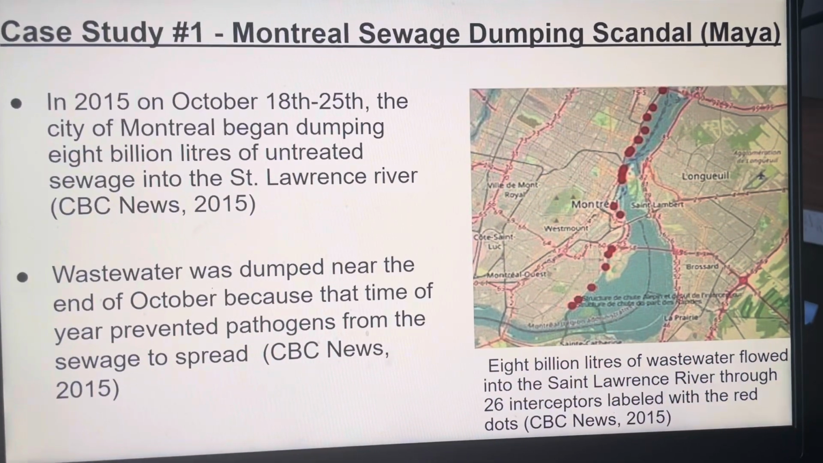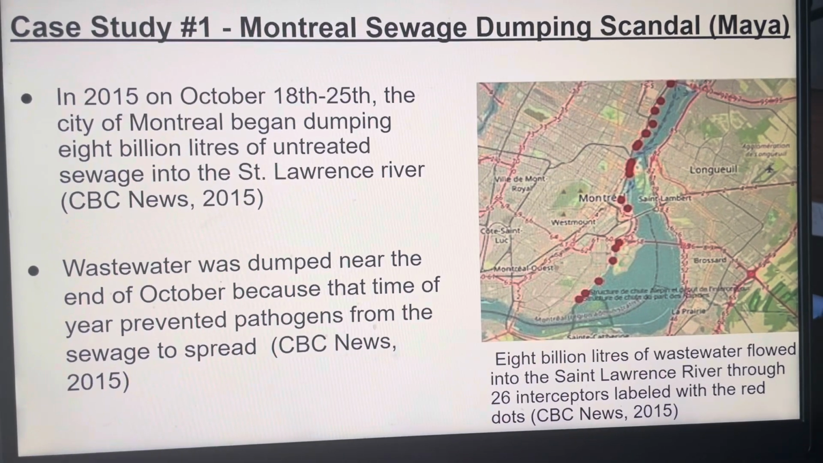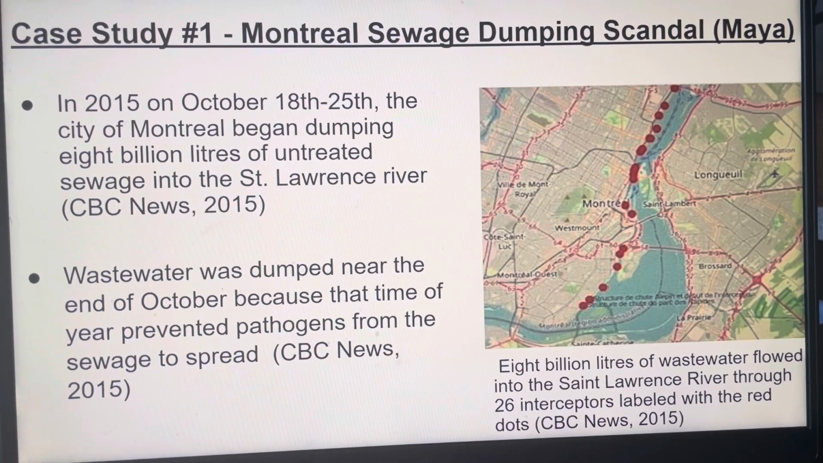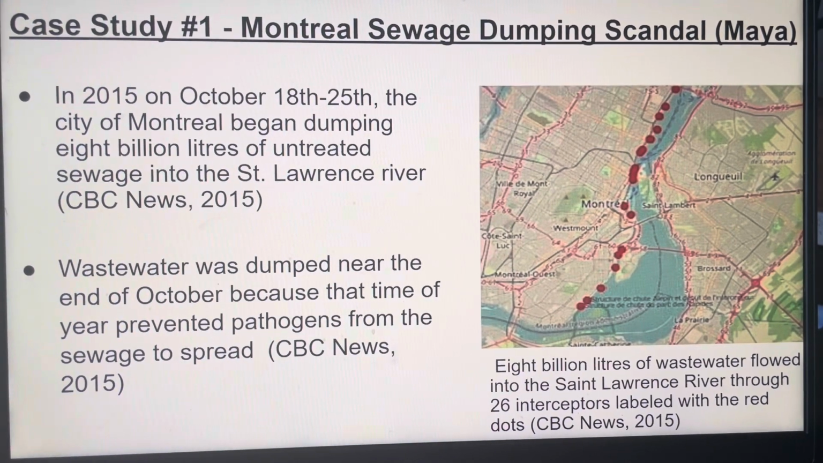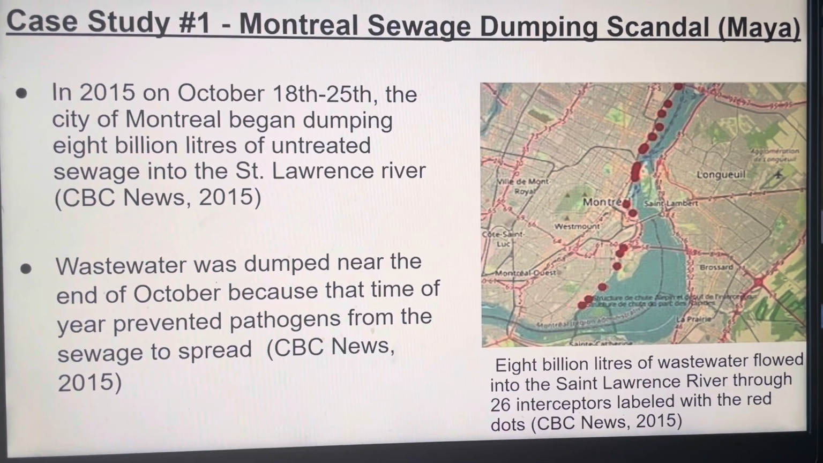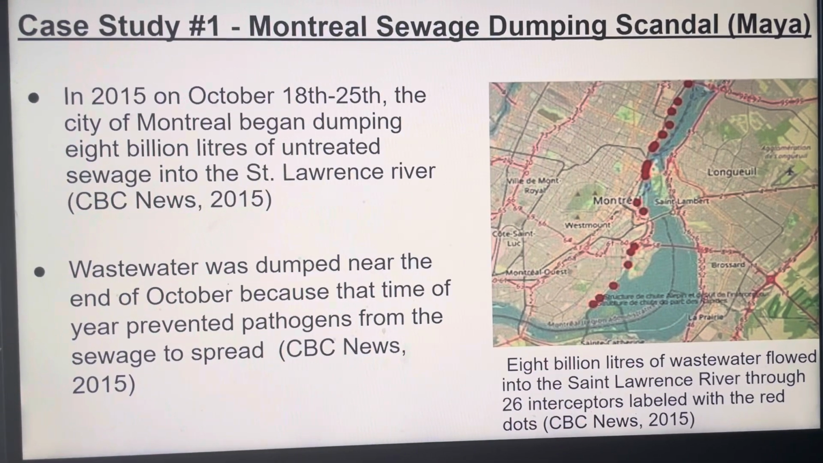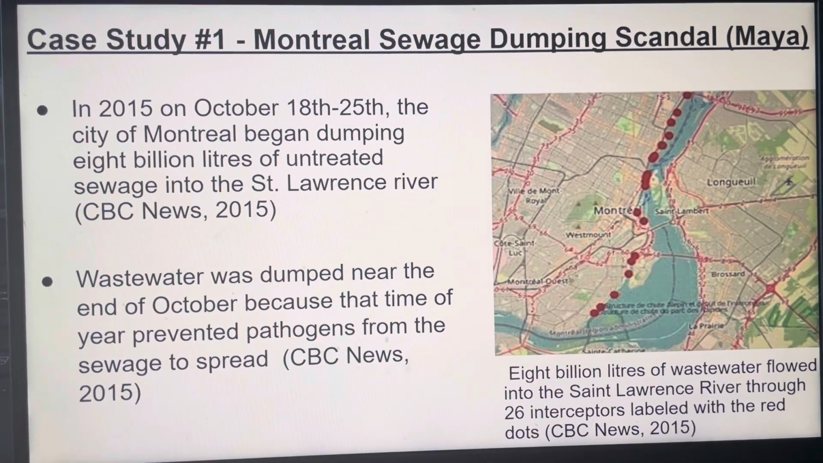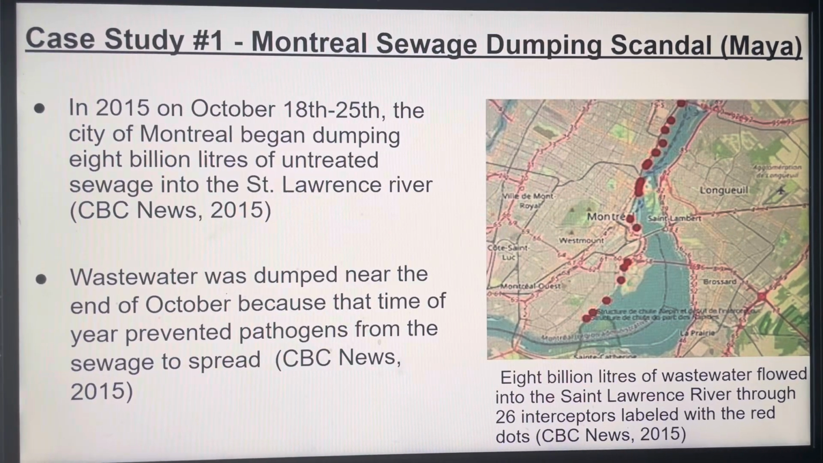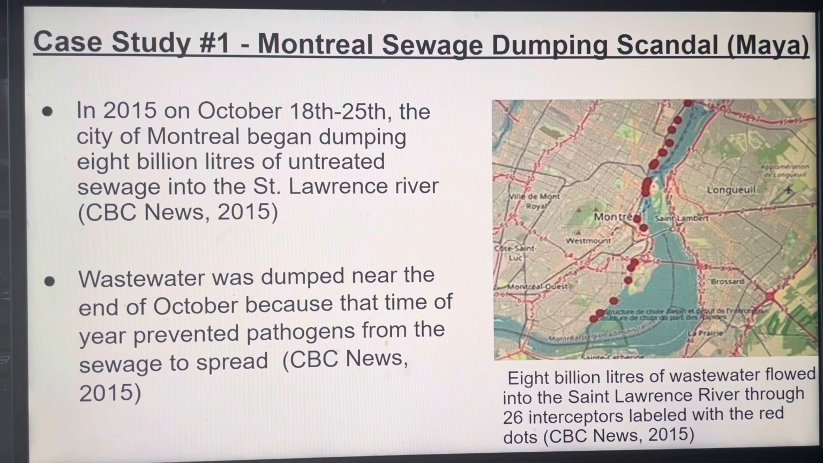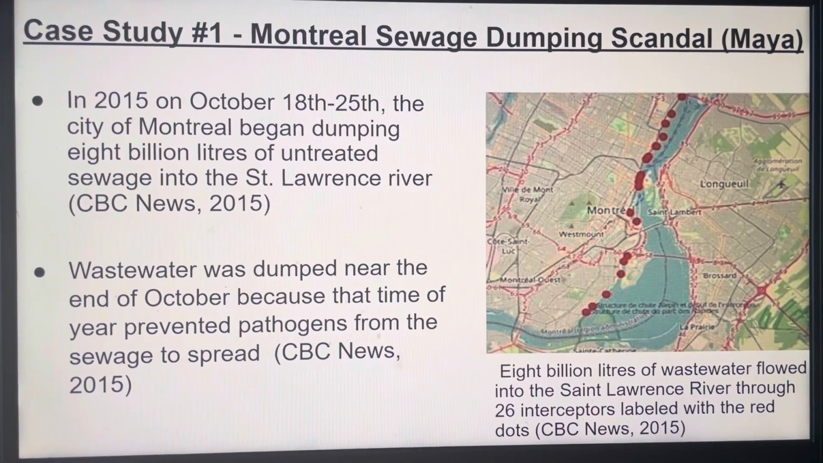Case study number 1, Montreal sewage dumping scandal. In 2015, on October 18th to 25th, the city of Montreal began dumping 8 billion liters of untreated sewage into the St. Lawrence River. The wastewater was dumped near the end of October because that time of year was when the cooler water temperature prevented pathogens from the sewage from spreading, and the fish breeding period was also over at this time, so the fish wouldn't get injured.